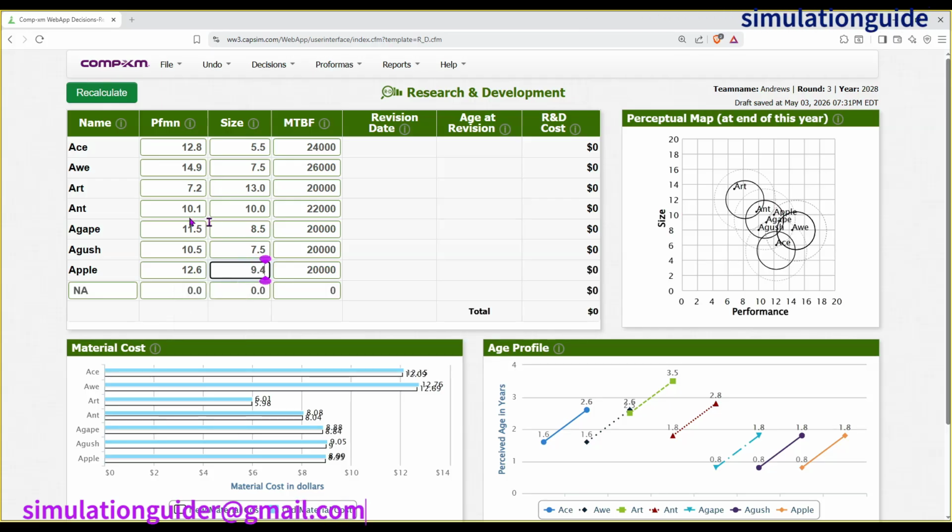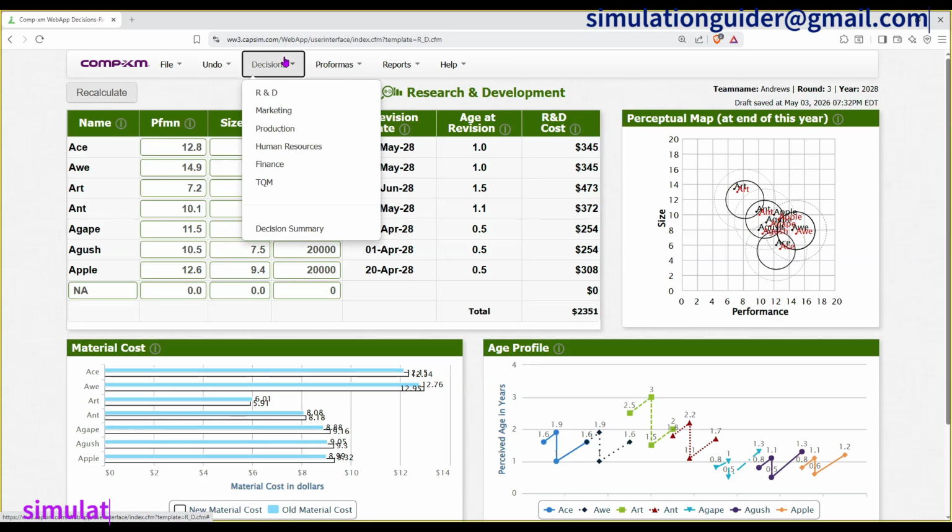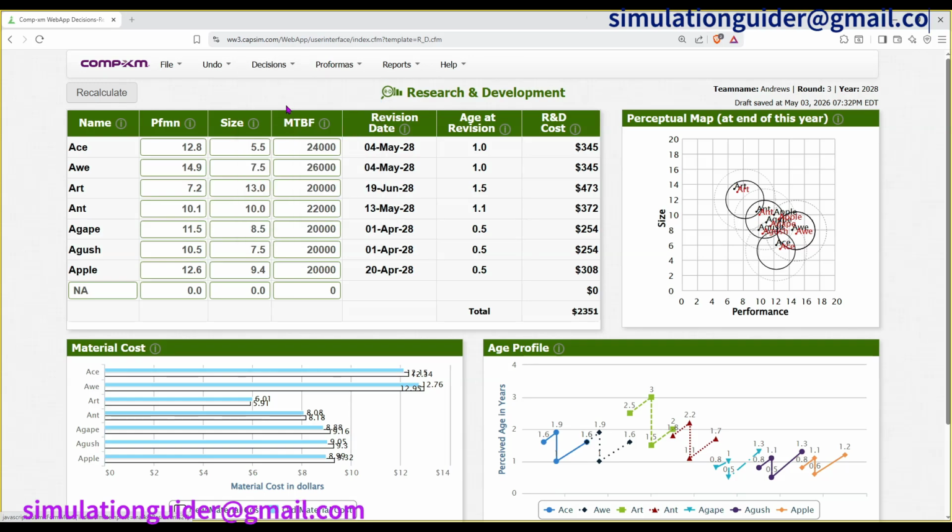So after that, you can recalculate so that you can get the revision dates, and also you can check out the positioning of our products. So this is the positioning of our products in their respective segments. If you have any questions about the research and development, feel free to ask, and I'll be able to reply to your email. Next one is marketing.